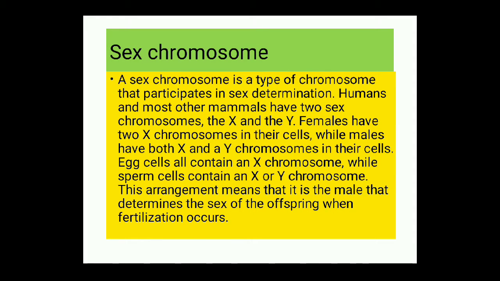Okay, so in a living organism, there are two types of chromosome. One is sex chromosome, another one is the autosome. A sex chromosome is a type of chromosome that participates in sex determination, or that chromosome which will determine the sex of an individual. In case of diploid organisms which have a separate sex, a specific pair of chromosome in the body of a living organism will determine the sex of an individual.